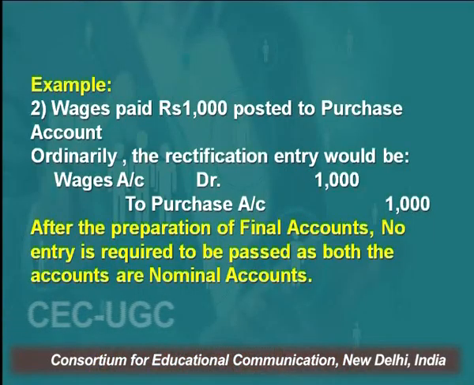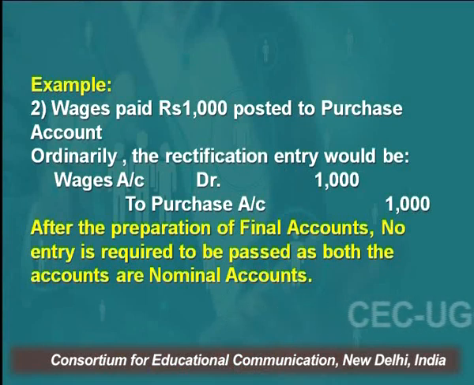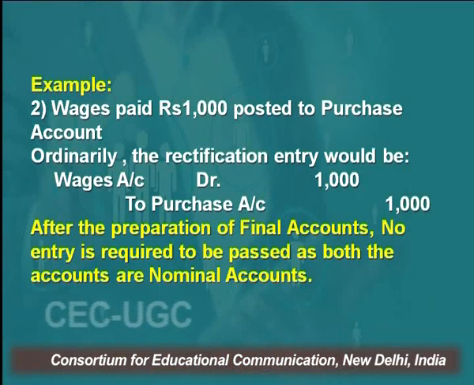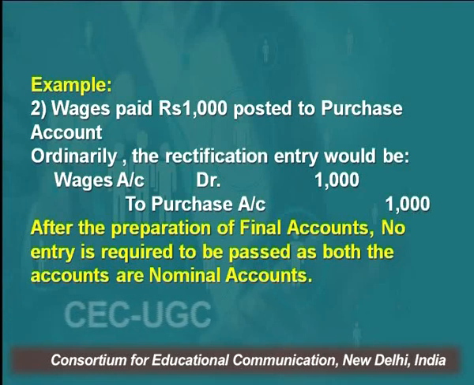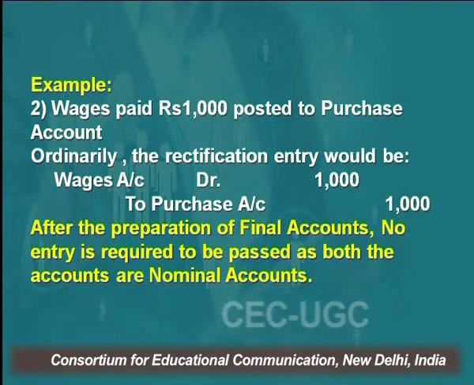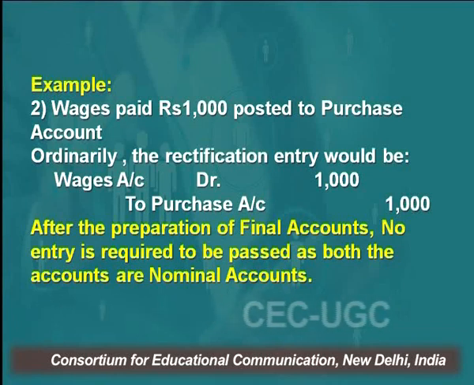Let's take one more example. Wages paid rupees 1000 posted to purchase account. In ordinary rectification, when we have paid wages rupees 1000, the correct entry should be wages account debit to cash, and the wrong entry which we have made is purchase account debit to cash. The normally rectified entry would be wages account debit, and since by mistake we have debited purchase account, this would be reversed. The rectified entry in this case would be wages account debit to purchase account with rupees 1000.